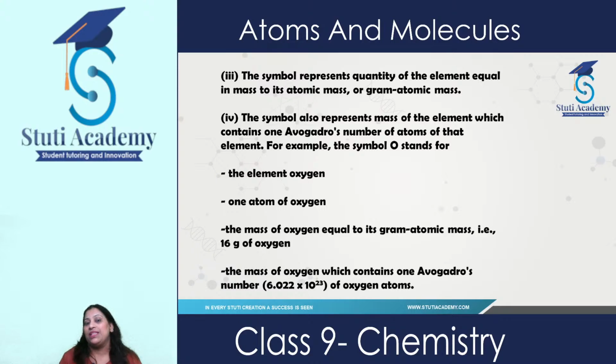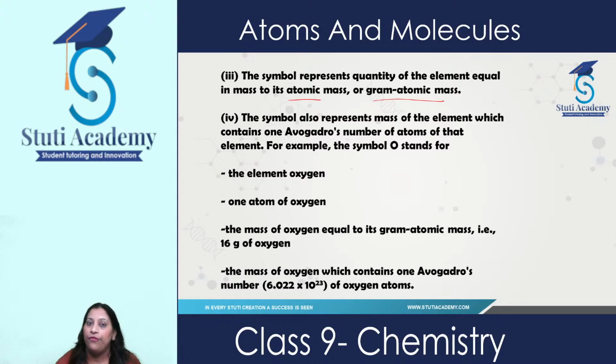A symbol also represents the quantity of element equal in mass to its atomic mass, or gram atomic mass. What are these atomic mass and gram atomic mass? We'll discuss later. A symbol also represents the mass of element which contains one Avogadro's number of atoms of that element.